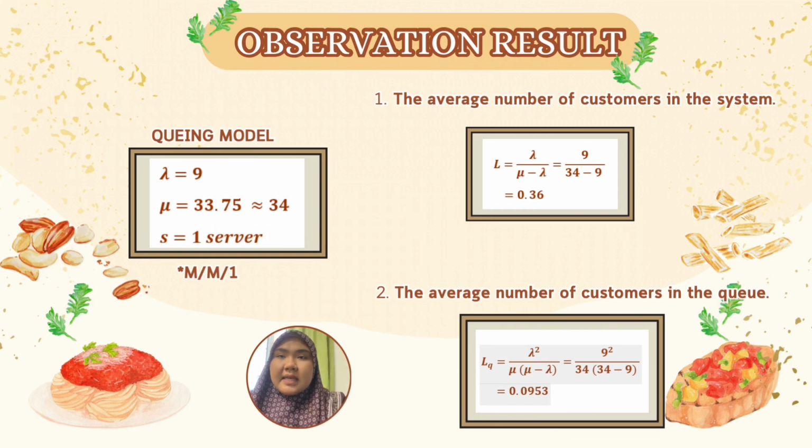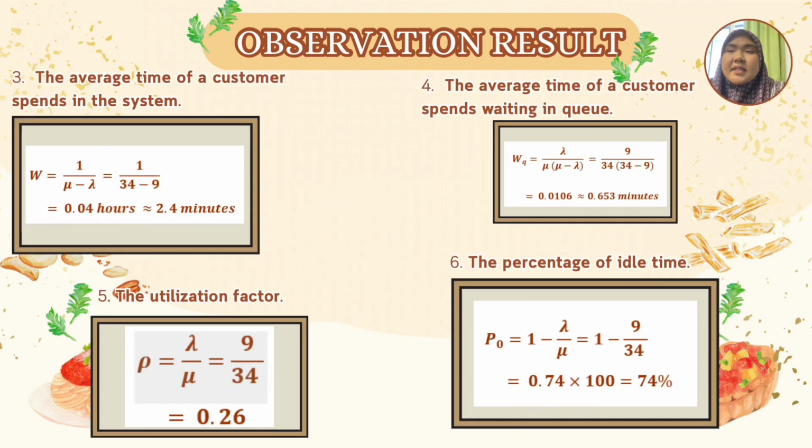For the first one, the average number of customers in the system, the formula is L equals lambda over mu minus lambda. We insert the values of lambda and mu, which is 9 over 34 minus 9, and we get 0.36. For the second one, the formula is LQ equals lambda squared over mu times the bracket mu minus lambda, and same as above, we enter all the values that we obtained from our observation, and we get the answer 0.0953.